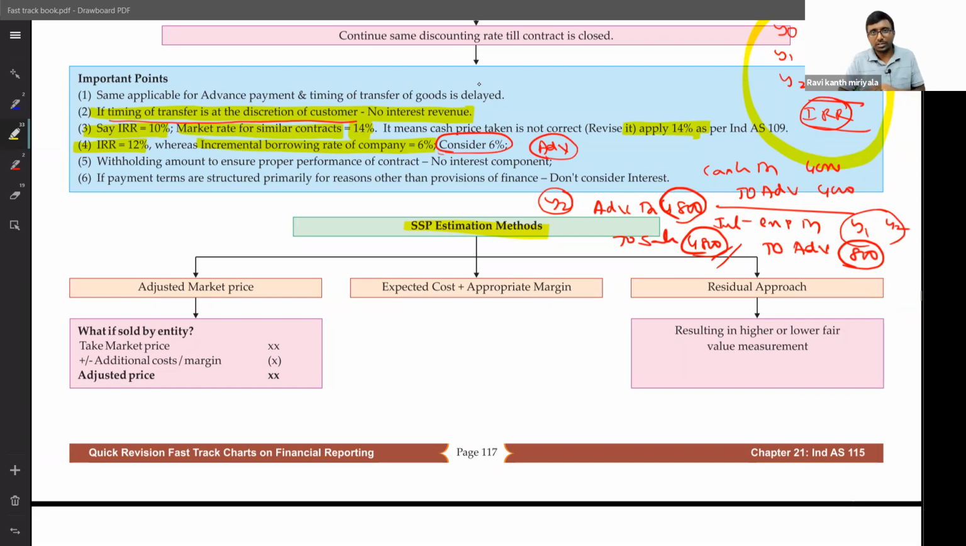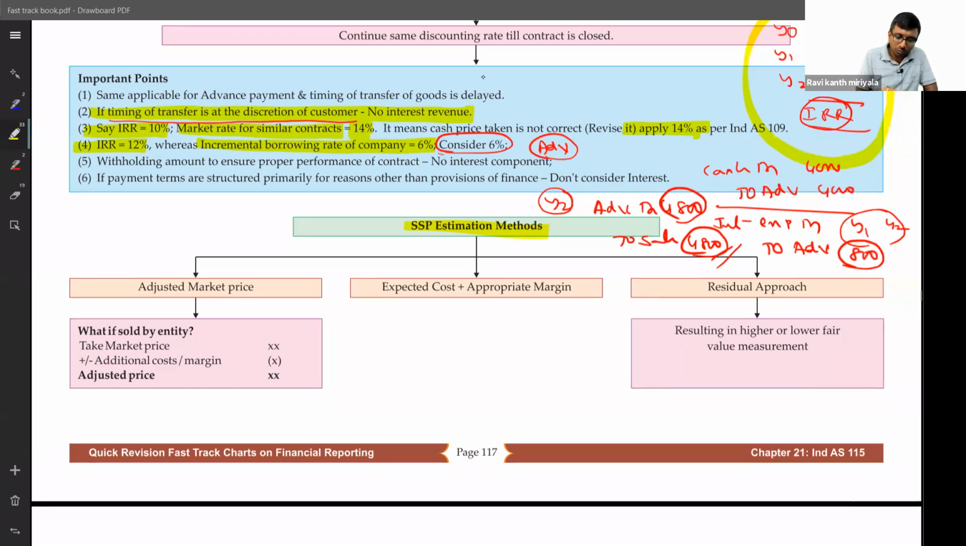Sir, how do you allocate it? The allocation should be based on SSP. You are supposed to allocate it in the respective SSP ratio. That is what. So how do you calculate SSP? There are three, more than three methods given there, but you can calculate in any other better fashion. If you find it, that also you can follow.